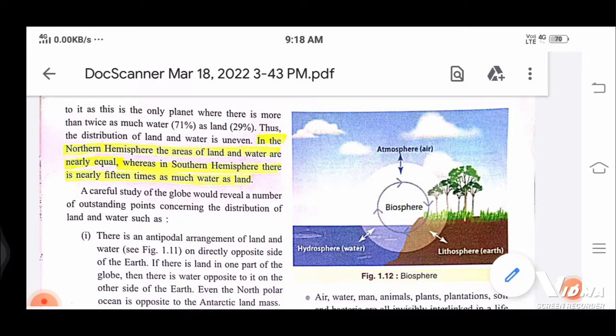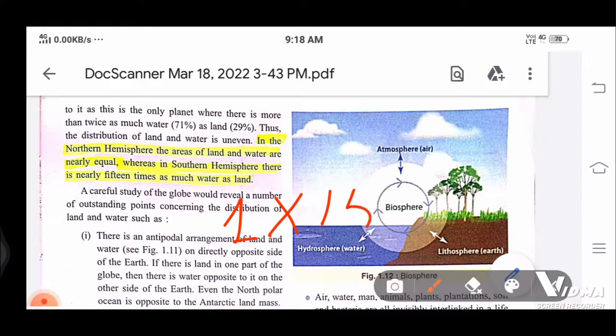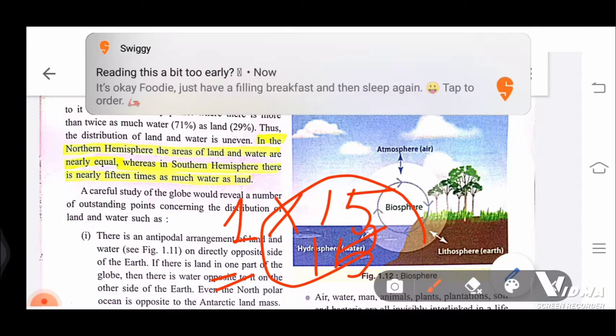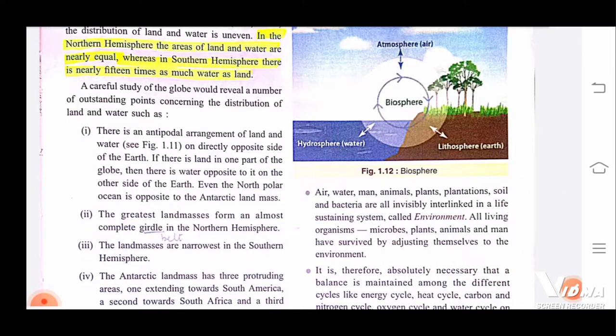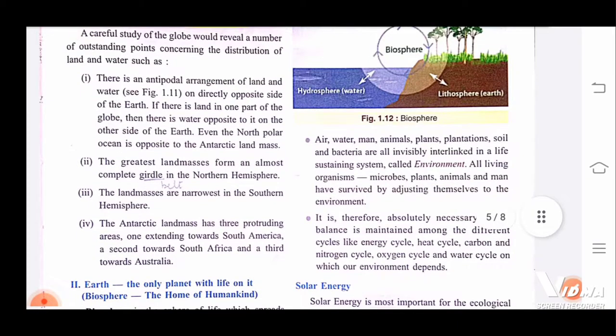Whereas in the southern hemisphere, there is nearly 15 times as much water as land. Means if the land is just one, nothing else, then the water would be 15. It is 15 times the land. Okay, so a careful study of the globe would reveal a number of outstanding points concerning the distribution of land and water. They have made a study of the globe, and four points are given here.